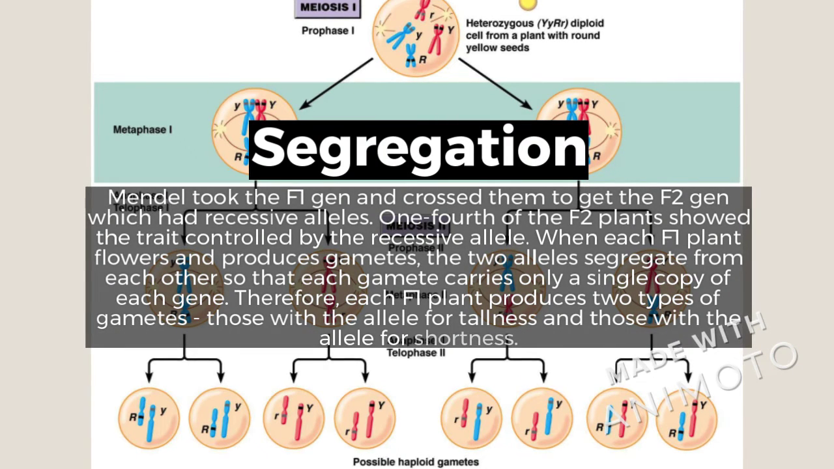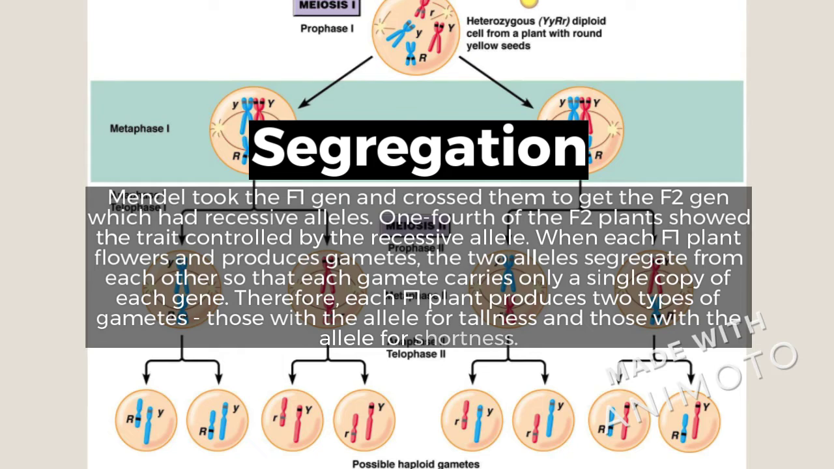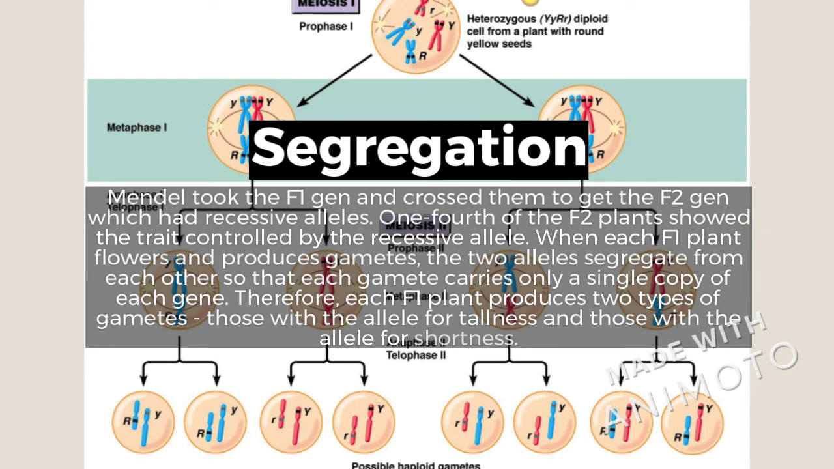Segregation. Mendel took the F1 generation and crossed them with the F2 generation, which had recessive alleles. 1/4 of them showed a trait controlled by the recessive allele. When each F1 plant flowers and produces gametes, the 2 alleles segregate from each other so that each gamete carries only one single copy of each gene. Therefore, each F1 plant produces 2 types of gametes, those with the allele for tallness and those with the allele for shortness.